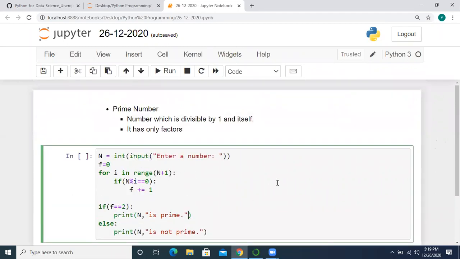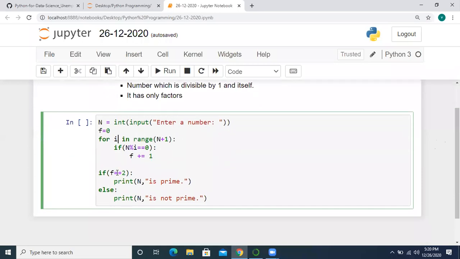Somebody is asking what is i. i is nothing but a variable here. We should have a variable in a for loop to iterate over an iterable. This range is called an iterable, that means it consists of a group of values. So to iterate over an iterable, we must have a variable inside the for loop. That is about the program. I think it is clear for all now.